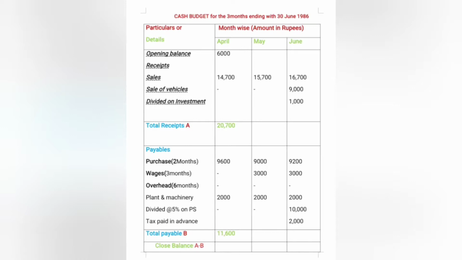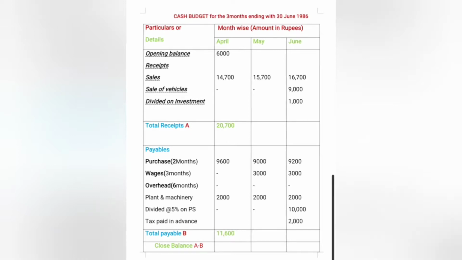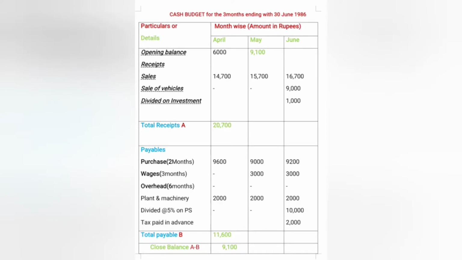Now coming to the third one, that is closing balance, A minus B. Then it is subtracted from the above amount to the below amount. It is 20,700 minus 11,600, equal to 9,100. This amount is the closing amount for this month. This amount is transferred to next month as opening balance, that is May opening balance 9,100.